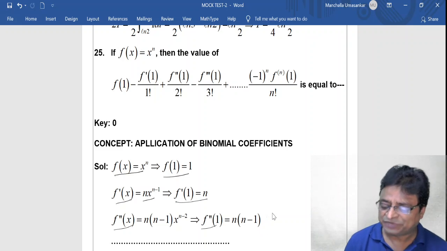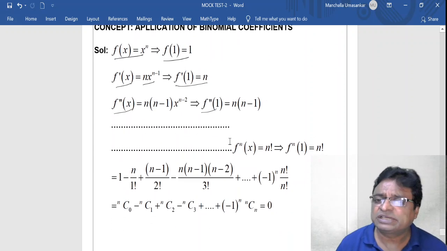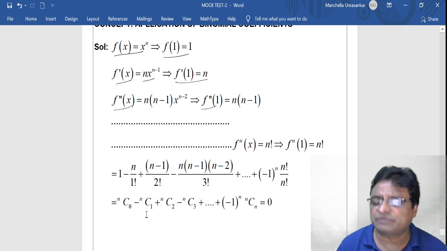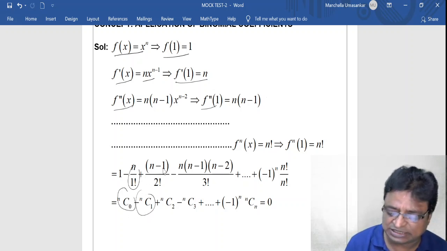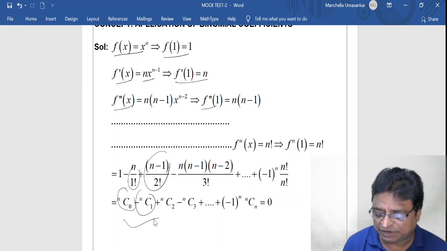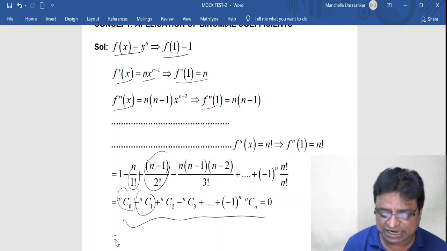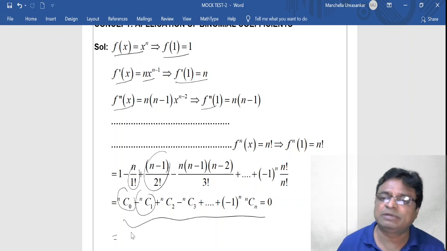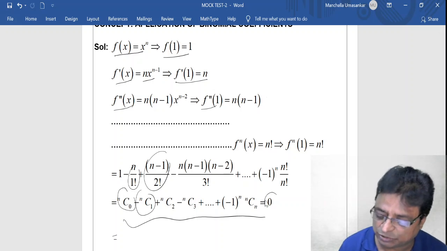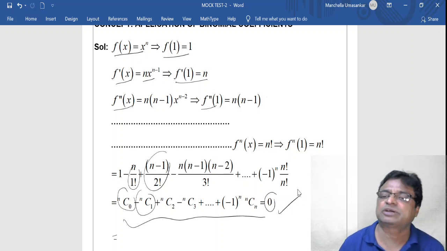After substituting all these values, you can write 1 as nC0, and this as nC1, and this as nC2. If you verify all these, this is the standard result in binomial coefficients. So whenever linear binomial coefficients are given with alternating plus or minus sign, the answer would be 0. This is one of the standard and shortcut models.